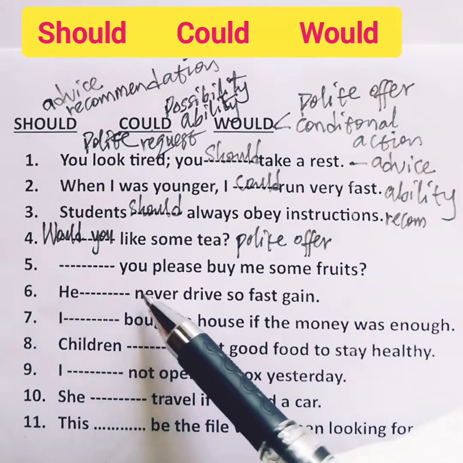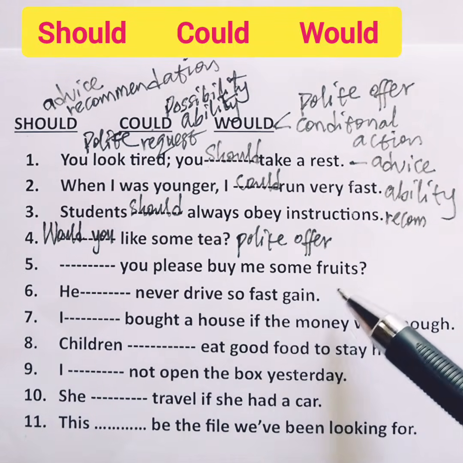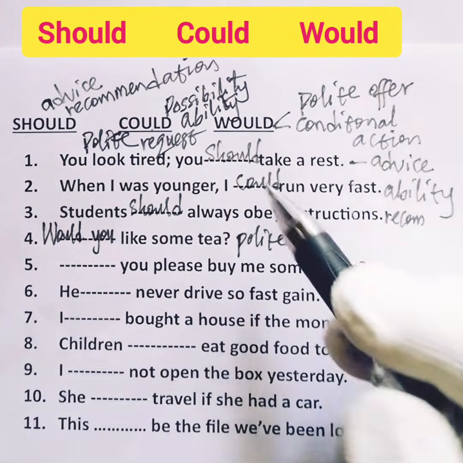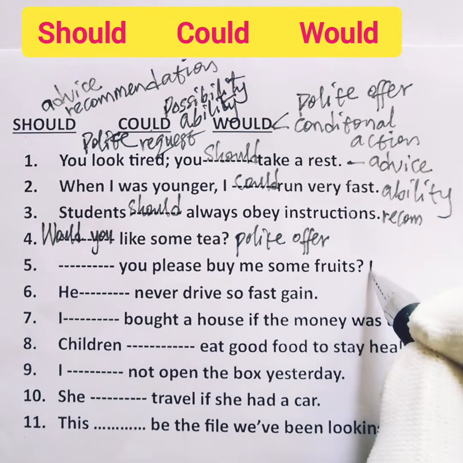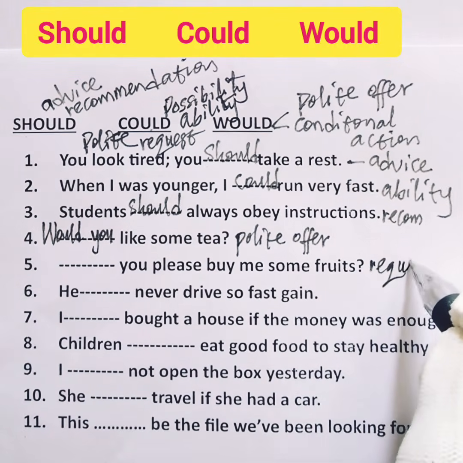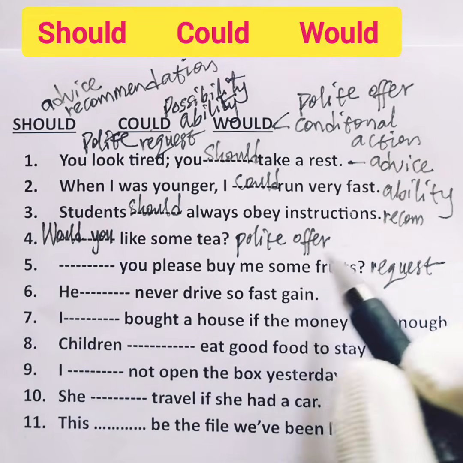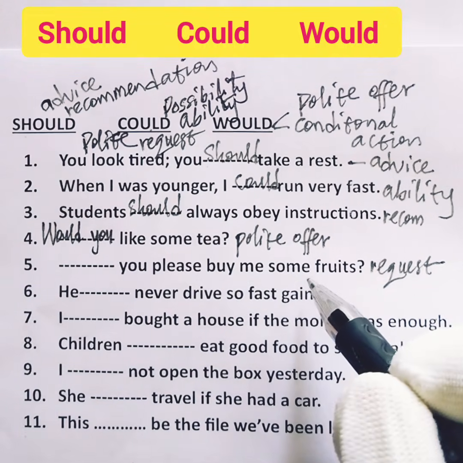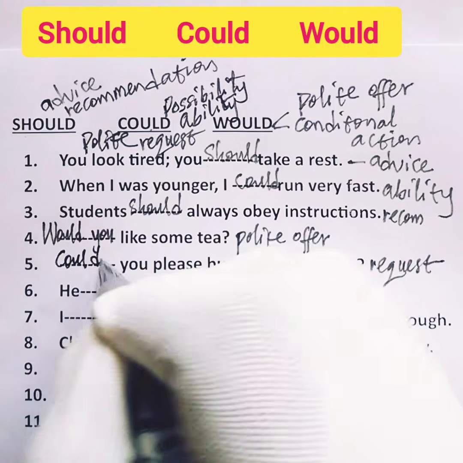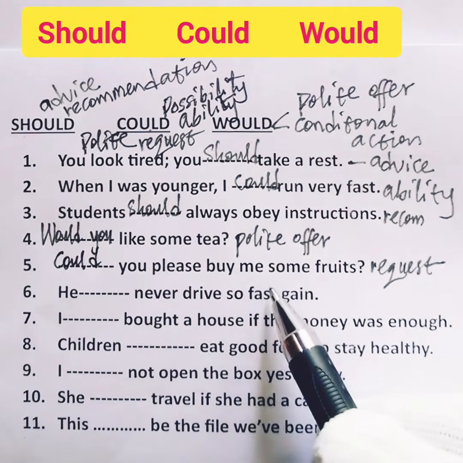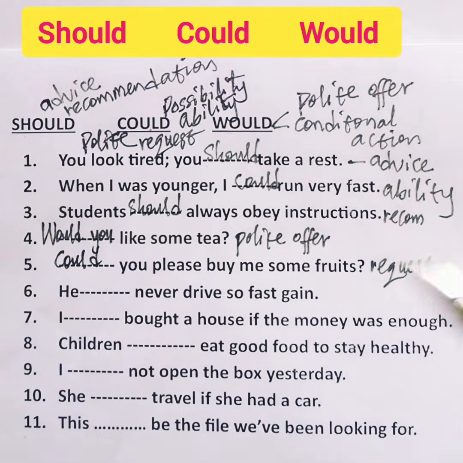5. Blank, you please buy me some fruits. This one has to do with polite request. Okay? For polite request, we use could. Could you please buy me some fruits?